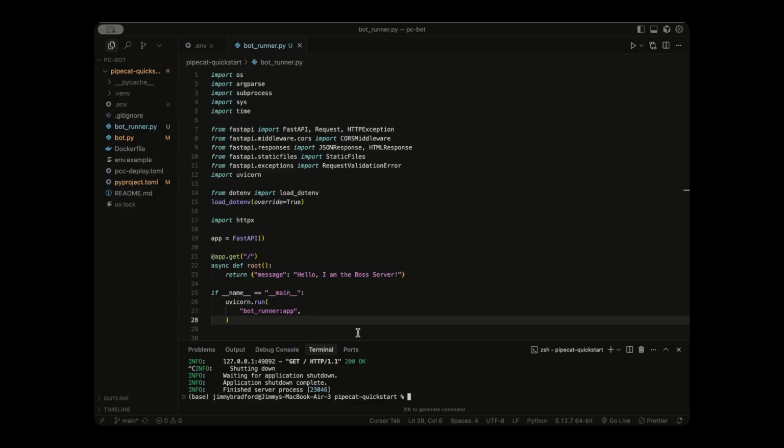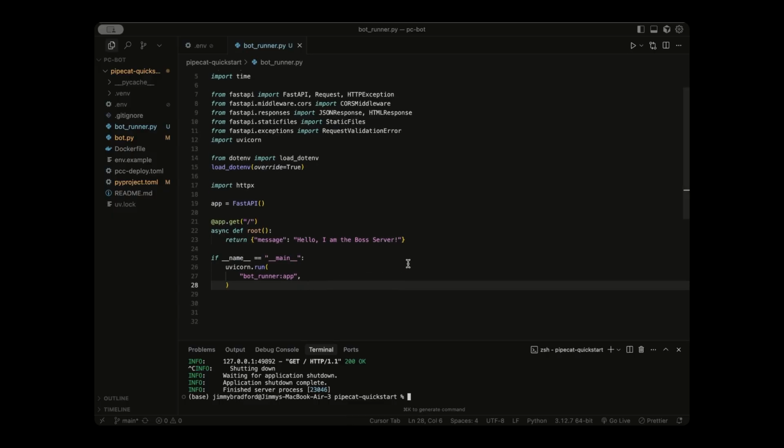Now we need to create the special endpoint that our website will call, which is /startBot. And just as we have this get method up here, we're going to add a post decorator because we're going to be sending a post request to Daily's API servers to start this meeting. And you can paste it in just like this.